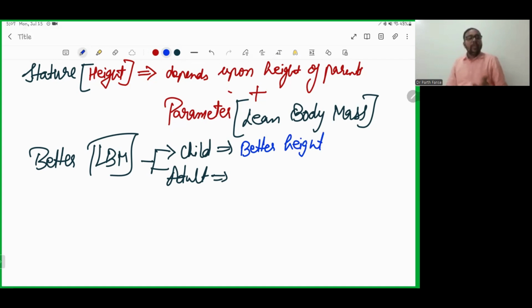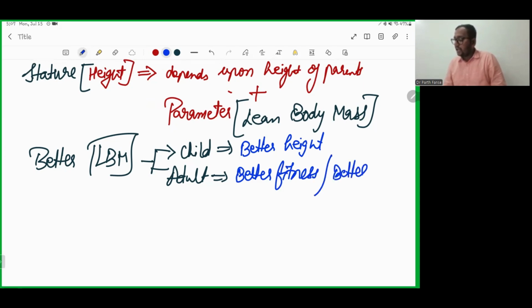In an adult, if we use this parameter, lean body mass, we can term it as better fitness and better cardiovascular health. So the parameter we use for better health in an adult is lean body mass. The same parameter we use for better height measurement in a pediatric child.